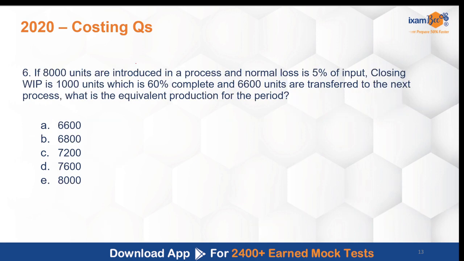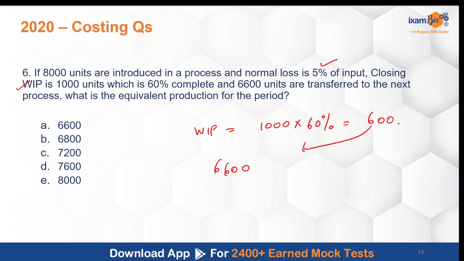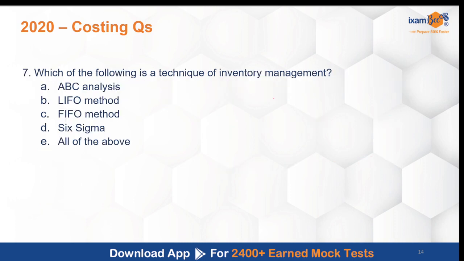If 8,000 units are introduced in a process and normal loss is 5%, closing work in progress is 1,000, which is 60% complete. So actually work in progress, how much work has been done? 60%. Okay, so worth 600 units work has been done and 6,600 units were transferred to the next process. What is the equivalent production, right? So what we have transferred is 6,600 plus work in progress work has also been done. So it was a simple calculation of 7,200 equivalent production has been done during this period.